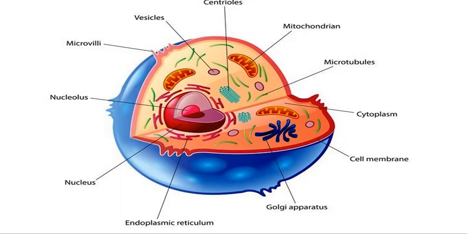Here you can see some organelles. Mitochondria is the powerhouse. It supplies energy in the form of ATP. Microtubules are part of the cytoskeleton, and they provide structural support to the cell.